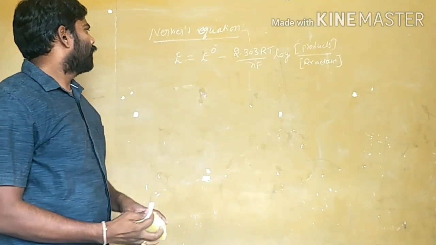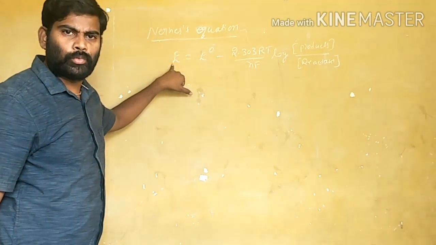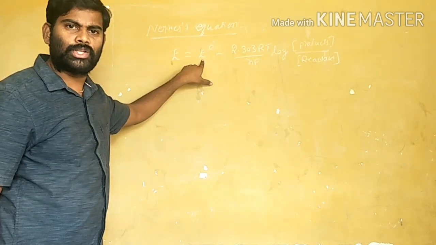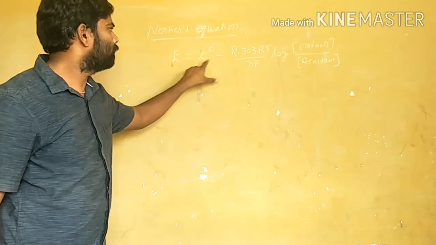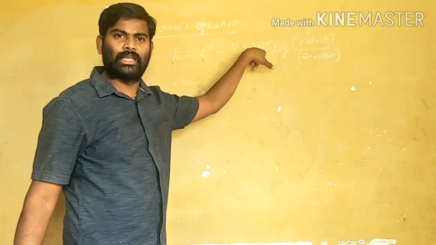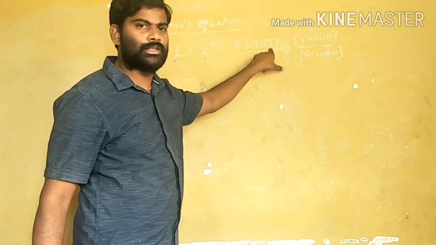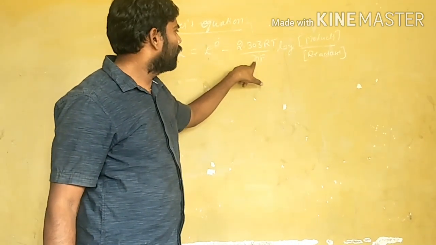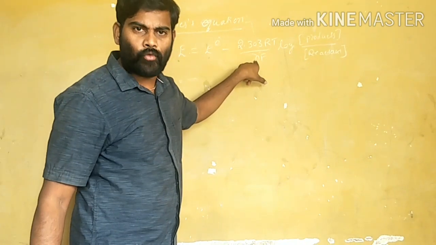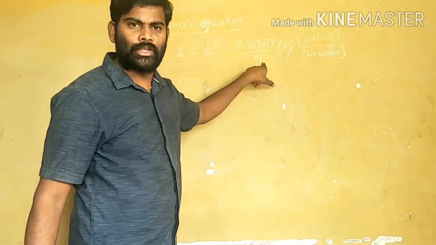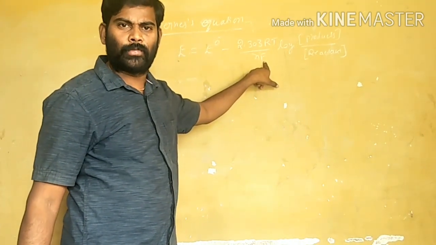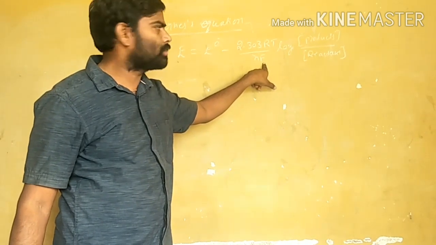Here E is the single electrode potential, E naught is the standard electrode potential, R is the gas constant, T is the absolute temperature, N is the number of electrons, and F is the Faraday. 1 Faraday is equal to 96,500 coulombs.